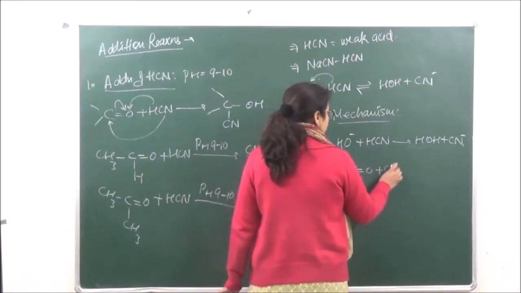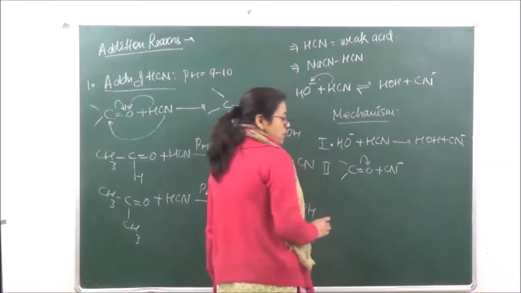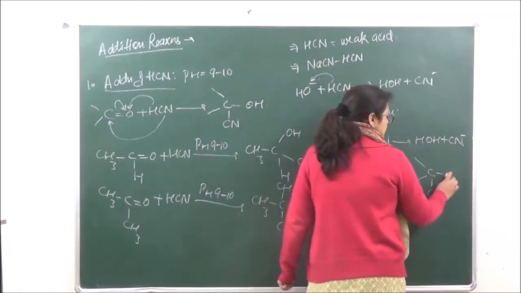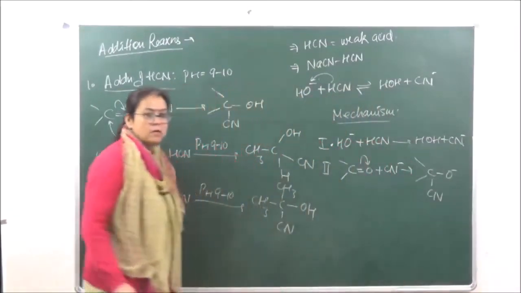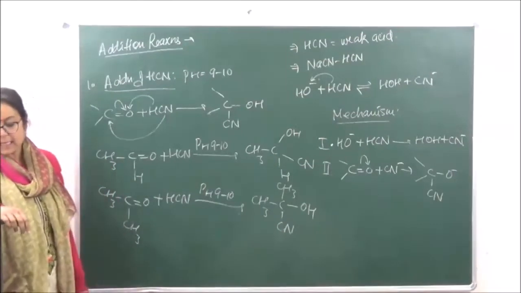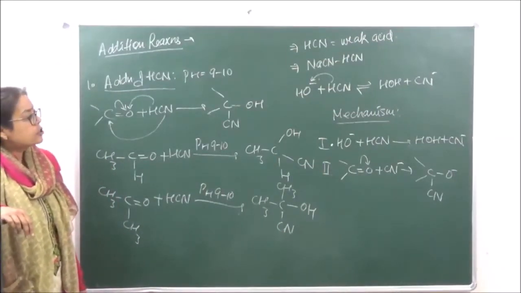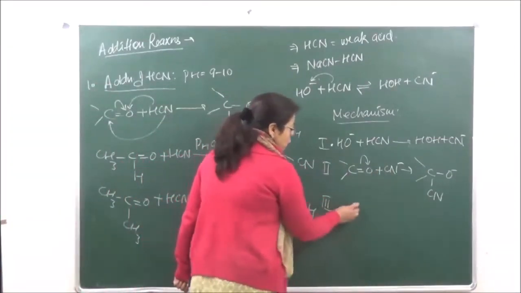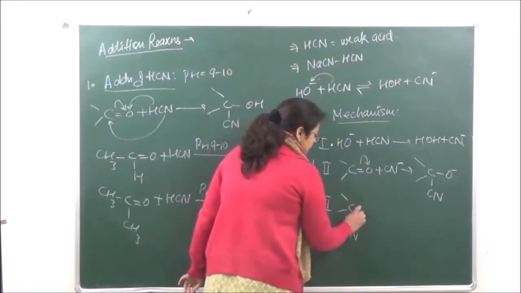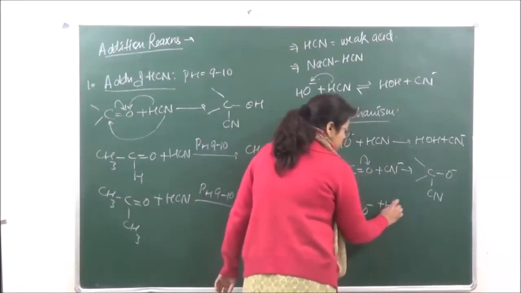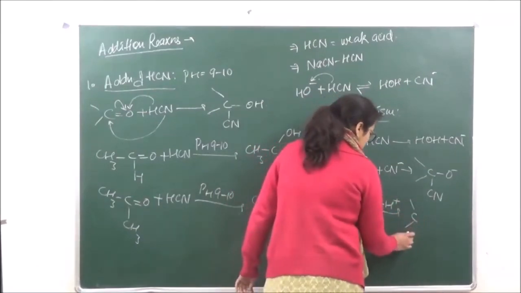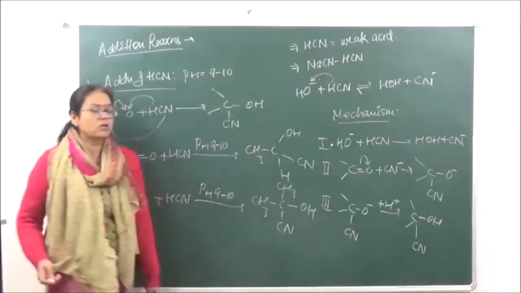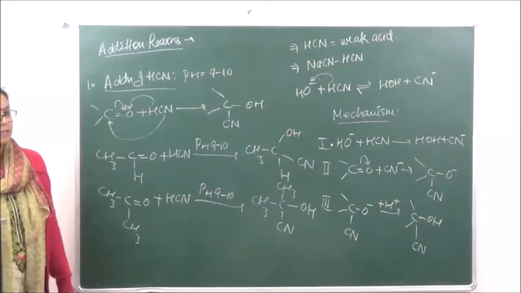So we have this over here plus CN negative. This is going to be attracted over here, and we are going to get an anion over here, O negative. So this is going to be the second step, and the third step is the addition or attack of the H positive ion. So in the third step, the anion which is formed over here, the H positive will attack at the oxygen to give us cyanohydrin.